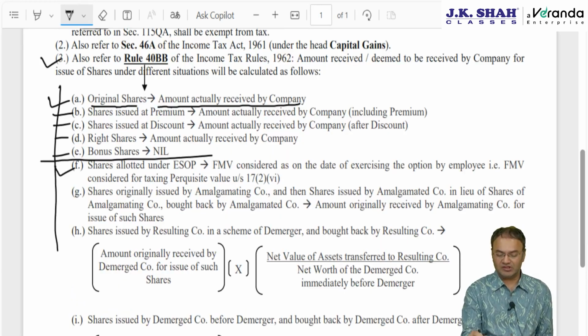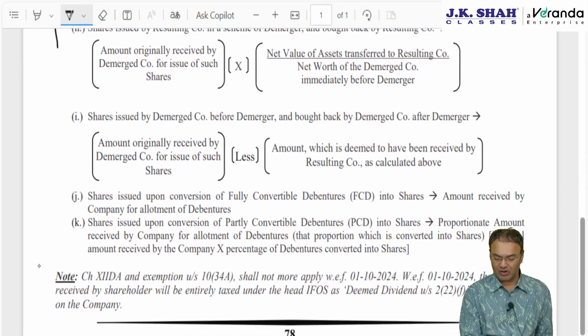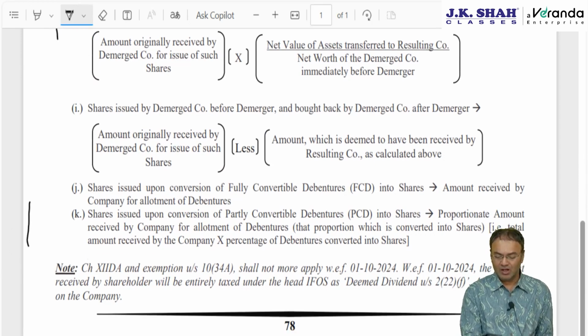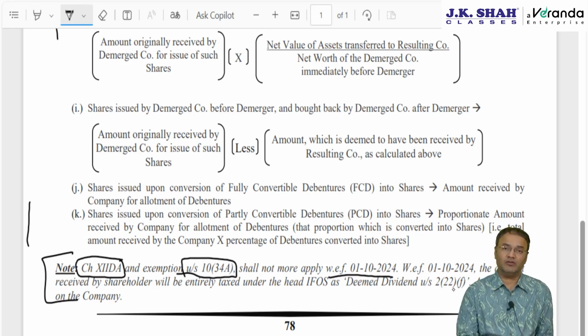That's it. With that this chapter comes to an end. On or after 1st October we have discussed all the situations. Last note, this chapter is also deleted from 1st October 2024, along with the 1034A exemption, with effect from 1st October 24. With effect from 1st October 2024, what will happen?